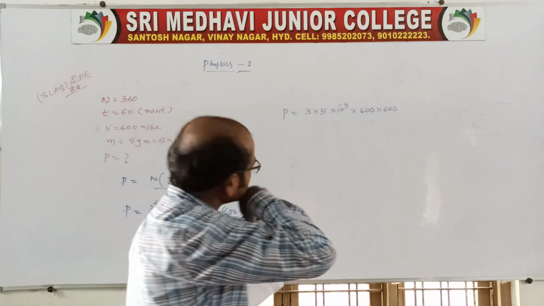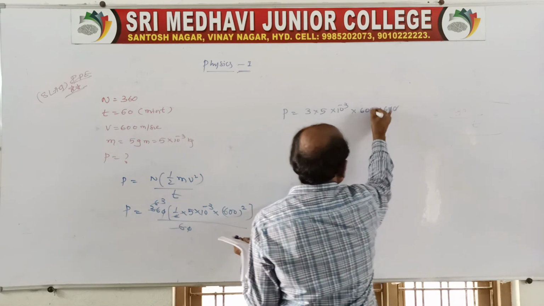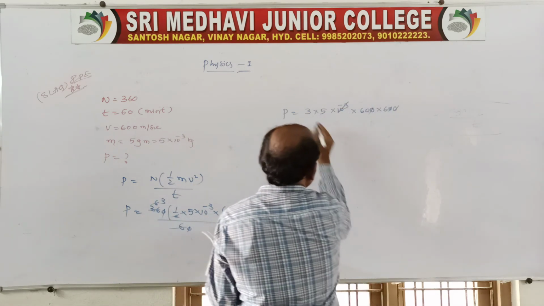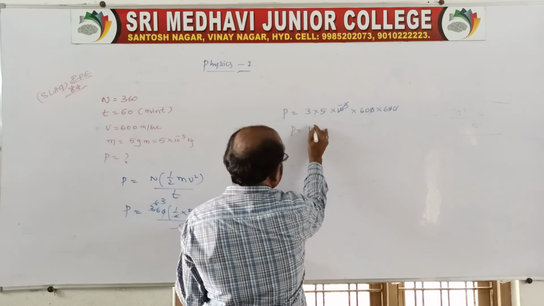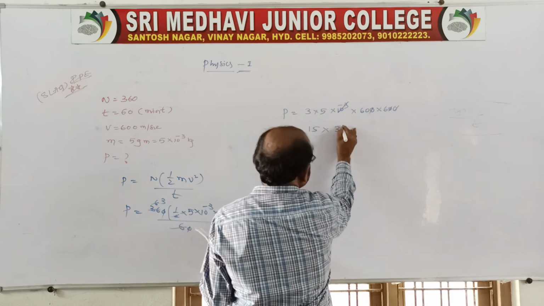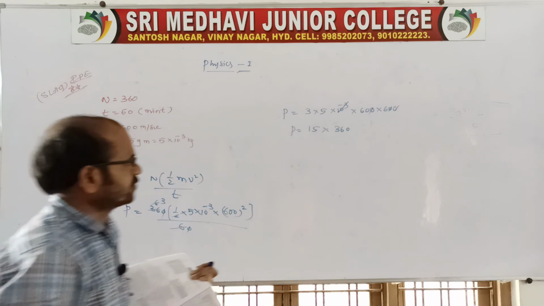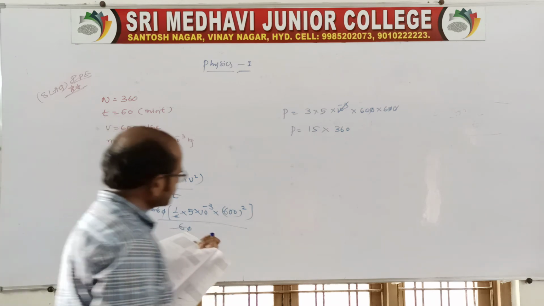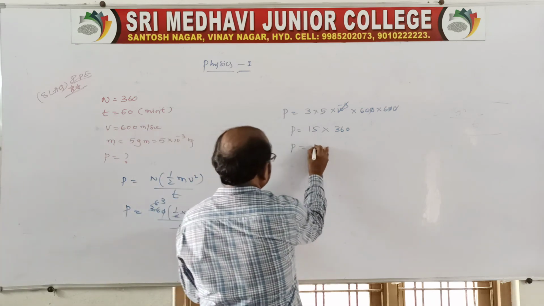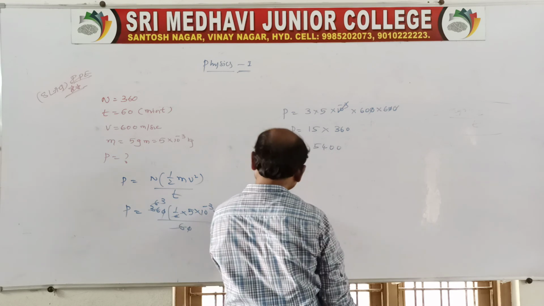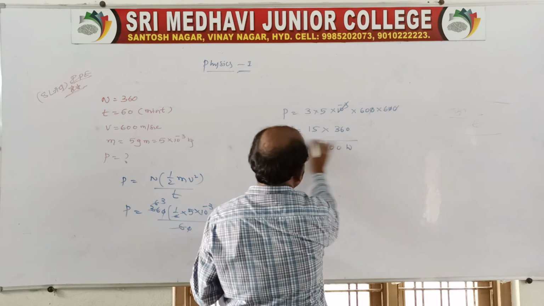The minus 3 cancels. So P is equal to 15 into 36, which gives 5400 watts.